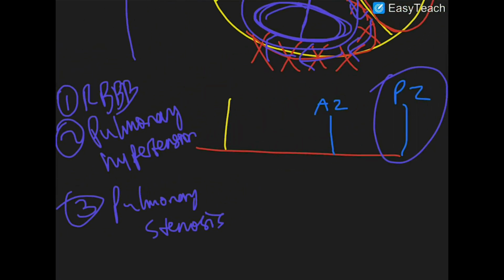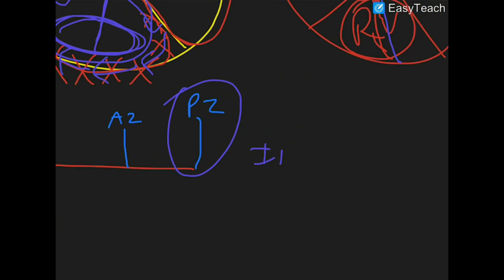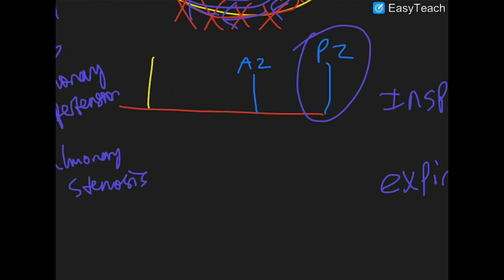Okay. So these are the causes for wide splitting S2, and this is what wide splitting S2 is, right? So this is going to be for inspiration, and on expiration, we're going to see the same thing, except P2 will be a little closer to A2 this time, but it'll still be split. So you'll see A2 here, and then P2 will be right here, but you still have that splitting of the S2 heart sound. So you'll hear that split sound when you're auscultating heart sounds at the left upper sternal border, right?